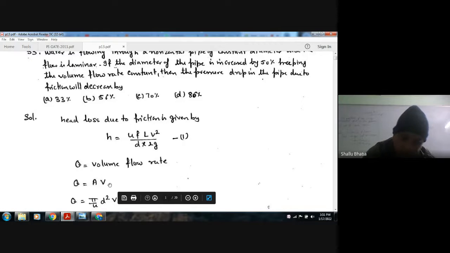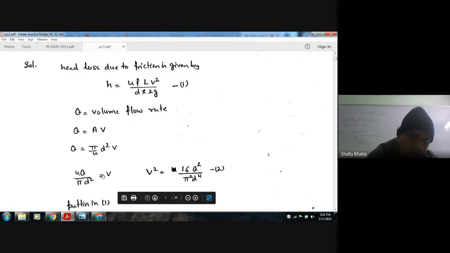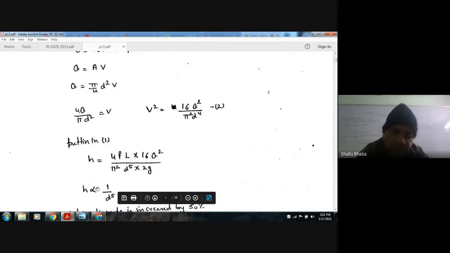So V is 4Q by pi d square. Now putting the value of V square here, we will get H. So keeping other things constant, H will be inversely proportional to d to the power 5.